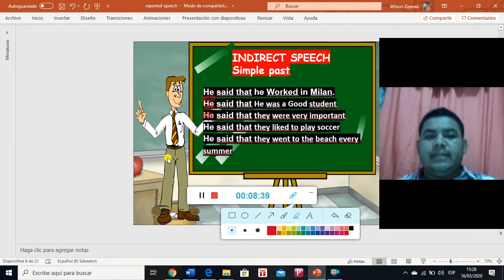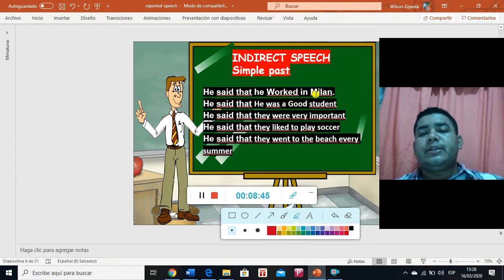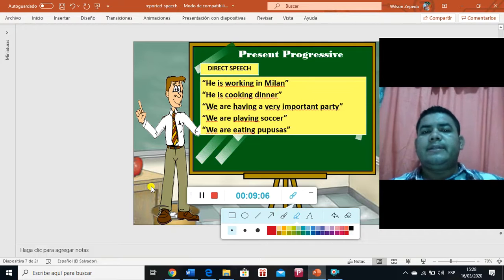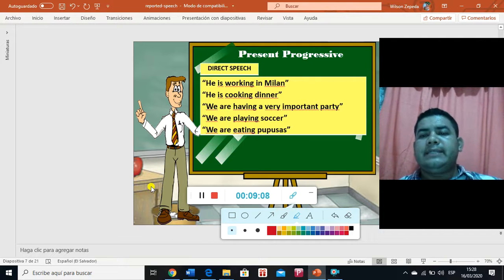Let's see the sentences. I'm going to erase this. So he said that he worked in Milan. He said that he was a good student. He said that they were very important. He said that they liked to play soccer. He said that they went to the beach every summer. As I said, if the original sentence is in simple present, the reported speech sentence is going to be in simple past.